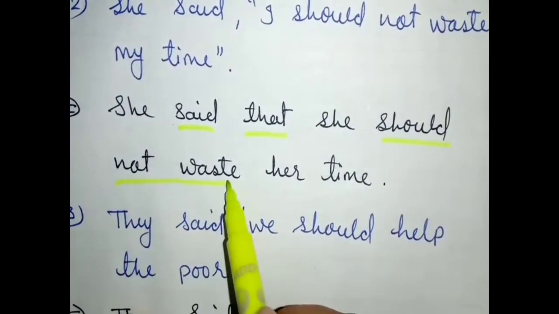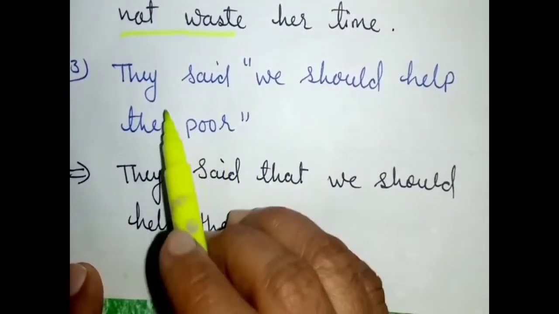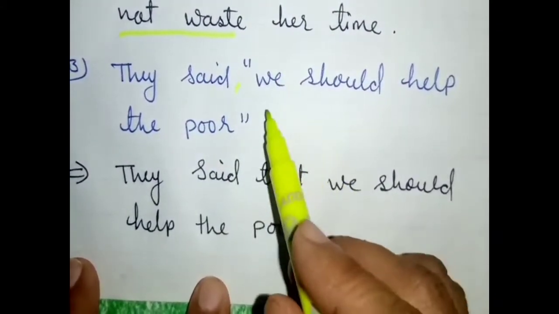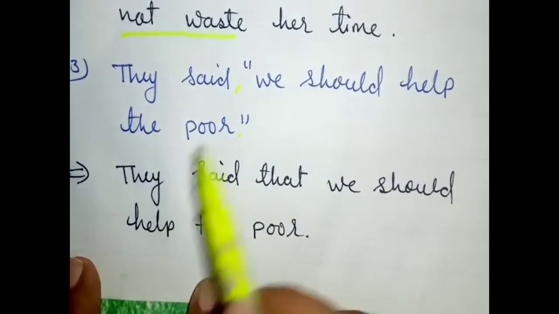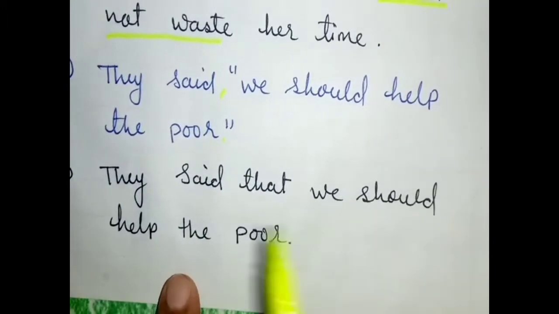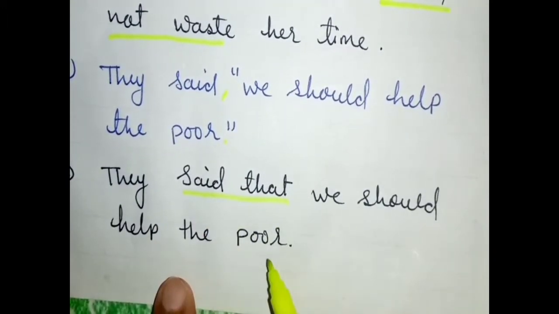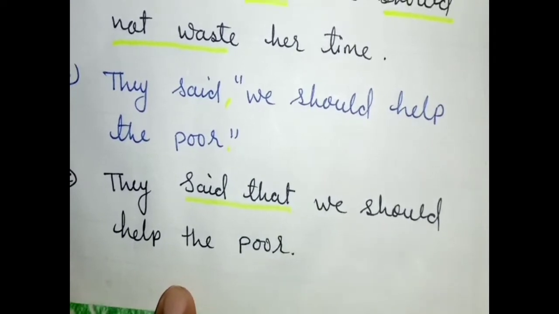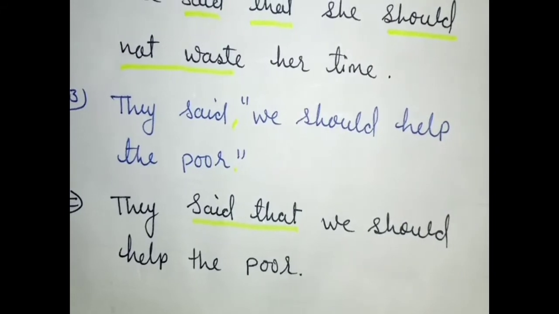Okay. See one more example. They said, "We should help the poor." Inverted comma, close. How do you change it? They said that we should help the poor. So students, it is very simple. Let's see another modal verb, might.